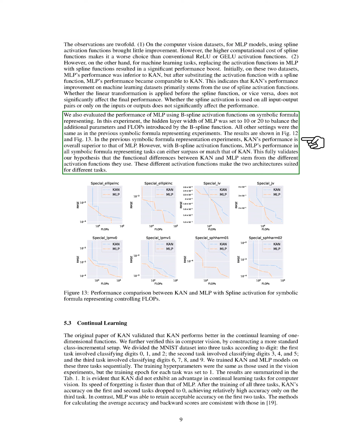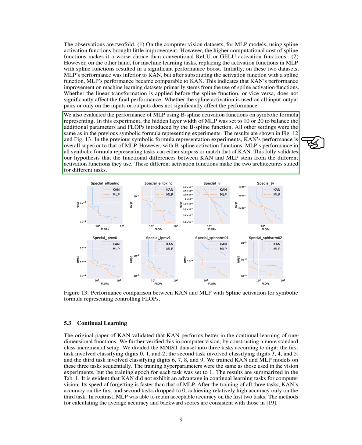We further assess MLP's performance with B-spline activation functions in symbolic formula representation tasks. In this experiment, we set the hidden layer width of MLP to either 10 or 20 to balance the additional parameters and computational load introduced by the B-spline function, keeping all other settings consistent with previous experiments.